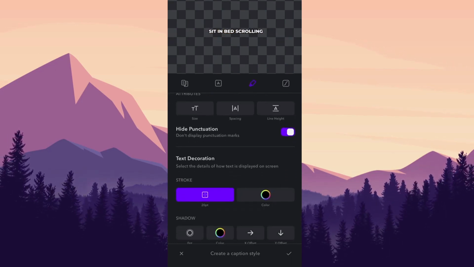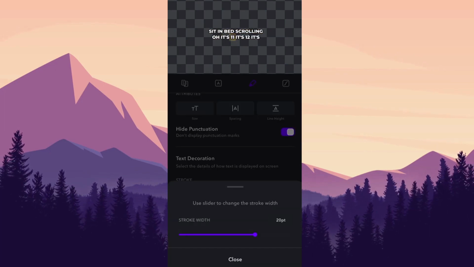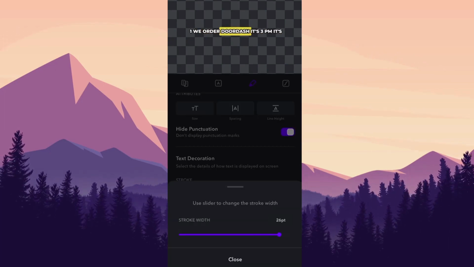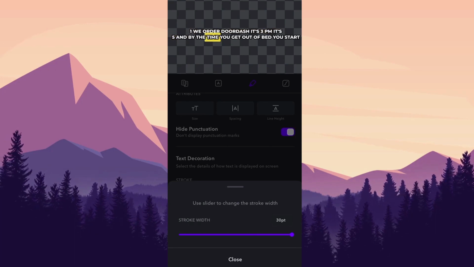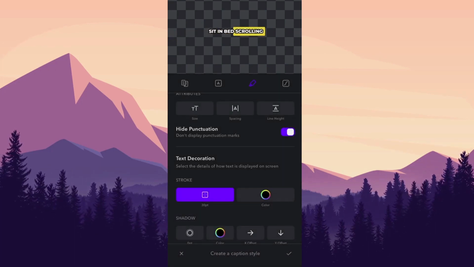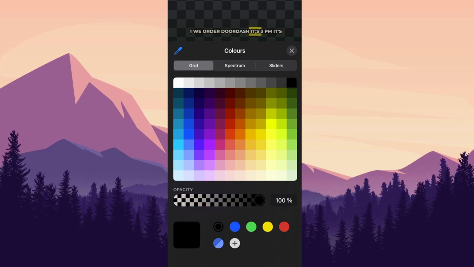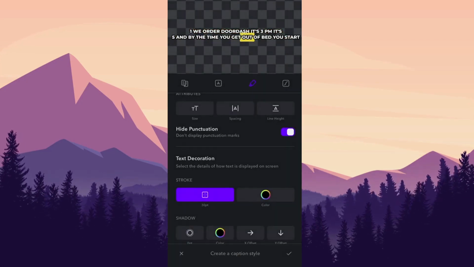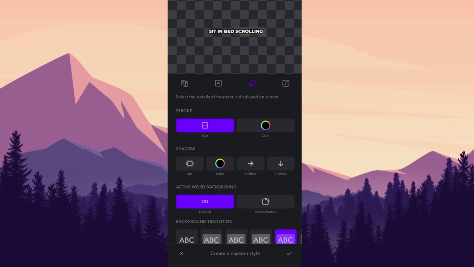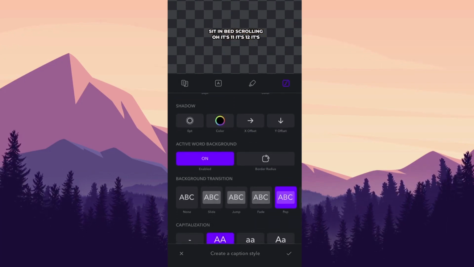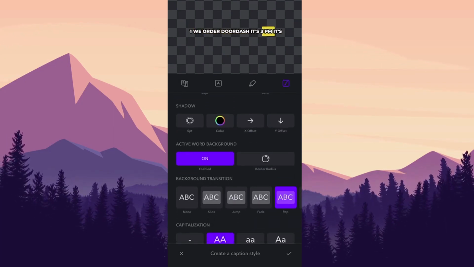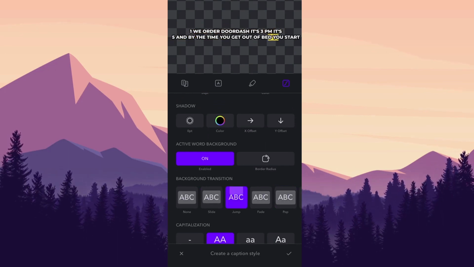So you can change a bunch of stuff here. I like to play with stroke a lot. Like you can make your captions a lot thicker. You can change the color of the borders, but I prefer black. Now you can also do shadows, but it's not necessary. Here you can do background transitions like this.